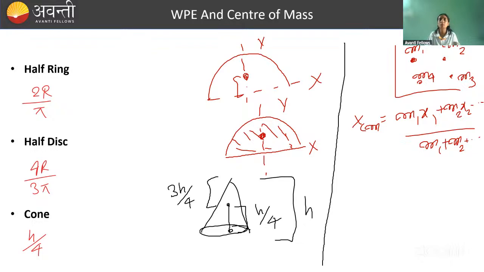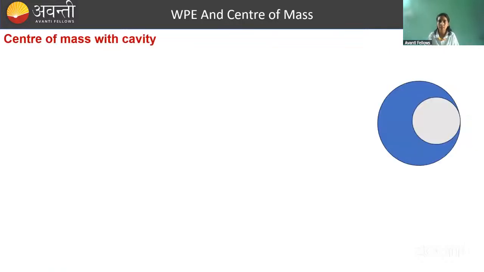So this is how we calculate xcm. ycm is m1y1 plus m2y2 and so on, divided by m1 plus m2 plus m3 plus m4. Similarly, we can calculate zcm. So that is for discrete bodies. For continuous bodies, we use differentiation and integration. But these are the 3 continuous body formulas that you should remember, because in the exam you're not going to calculate it, right?